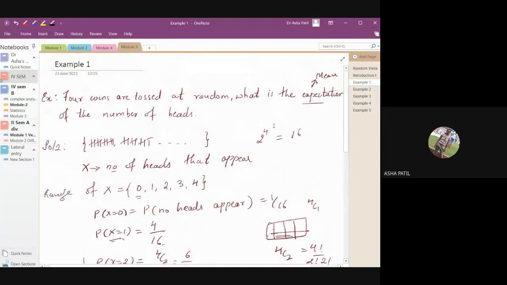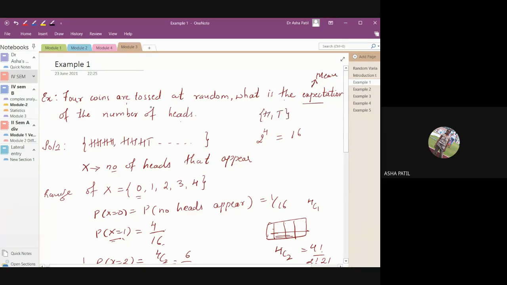So the experiment is 4 coins are tossed, and you want the expectation of the number of heads. They have not mentioned what the random variable is. Expectation is calculated for the random variable. So by that we understand that the expectation of the number of heads means the random variable is the number of heads that appear. And you already know when a coin is tossed, the possibilities are either you may get a head or a tail.